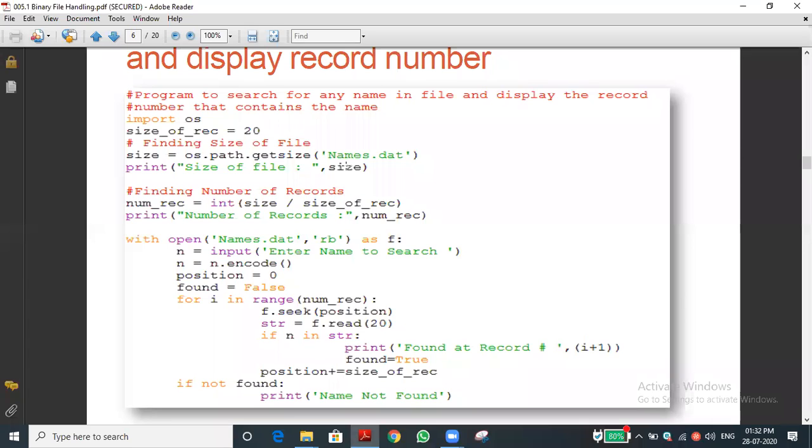Correct, no? Once again we need to sort it. It's a difficult task, no? We can do it, it is not impossible, but it is a very lengthy process. Once again we need to sort all the names, and once again we need to write the data into the file. So that is one thing.